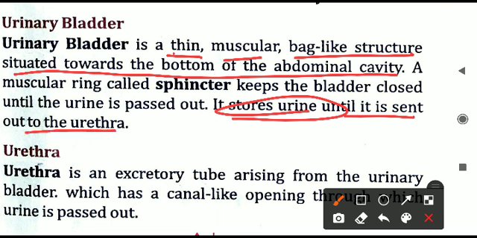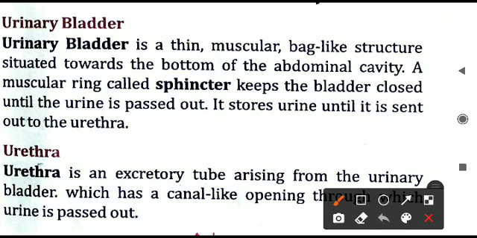So whenever urine is produced in the kidney, it will move to the ureter and collect in the bag-like structure that is made of muscle, and it is called a bladder. The urinary bladder collects the urine which is produced. To prevent the urine from moving out of the bladder, the urinary bladder has a muscular ring. This is called the sphincter.